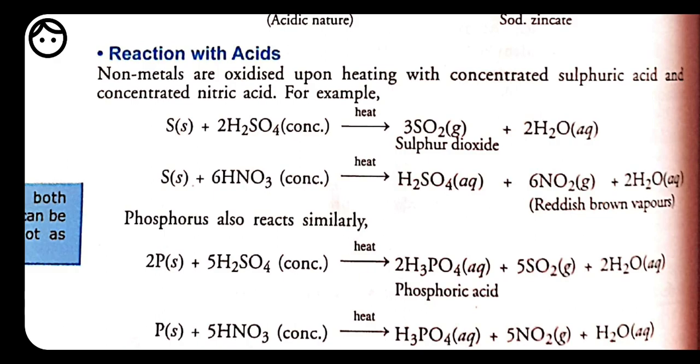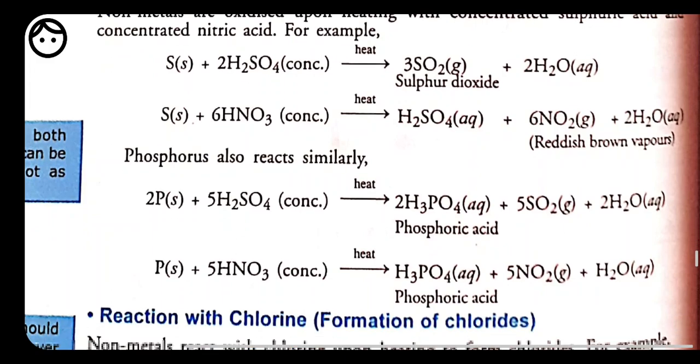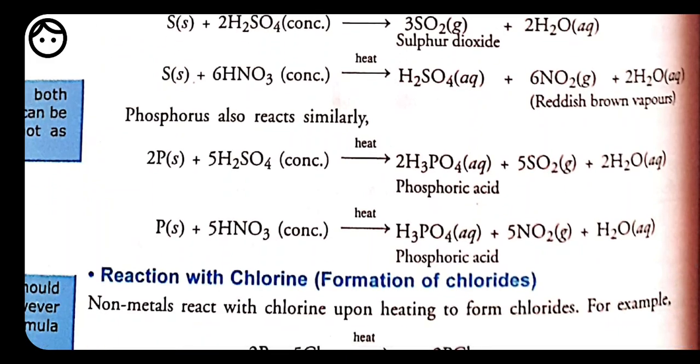On putting any of the non-metal into acid, they are going to form their oxide by the release of water molecule. Okay, like sulfur, on dissolving into sulfuric acid, on heating it a little, it produces sulfur dioxide plus water molecule. Again, on dissolving the sulfur into nitric acid, it produces sulfuric acid plus nitrogen dioxide plus water molecule, because we know the oxidizing nature of nitric acid. Again, phosphorus reacts with acid, then it forms phosphoric acid plus sulfur dioxide plus water molecule.